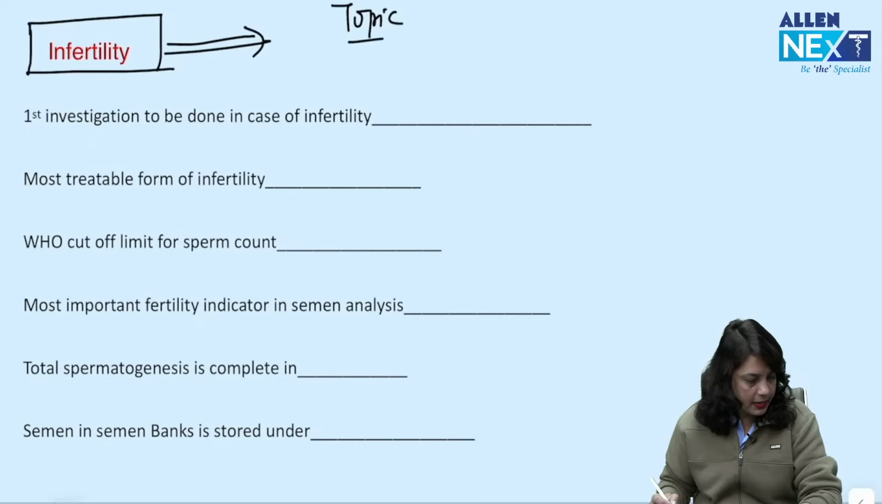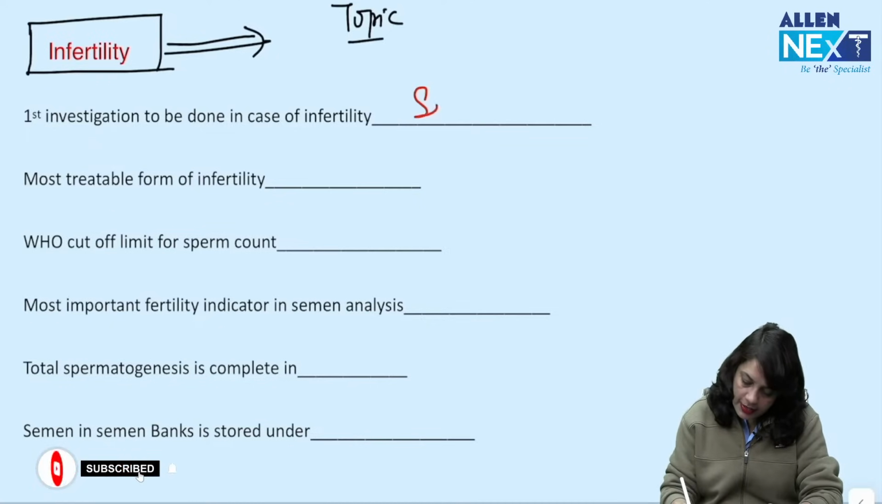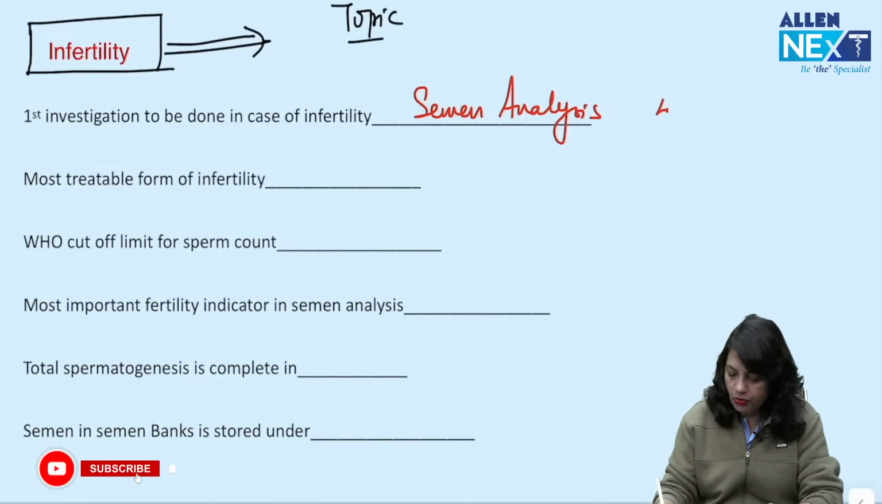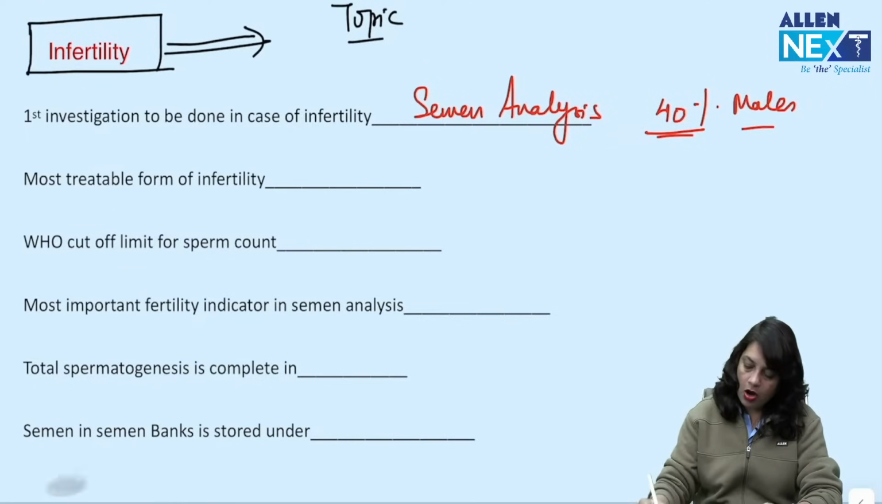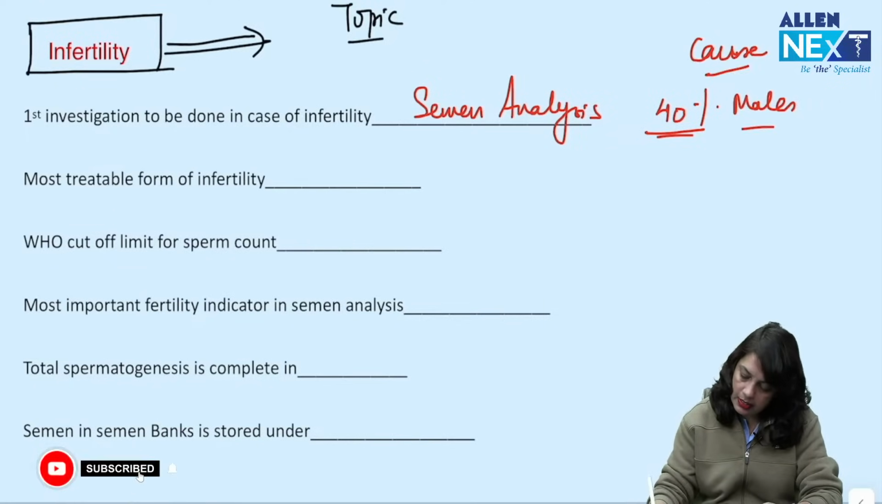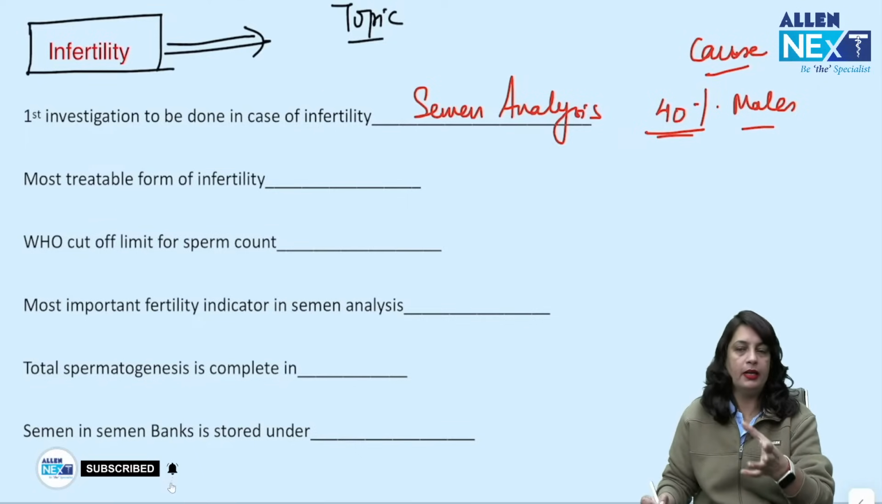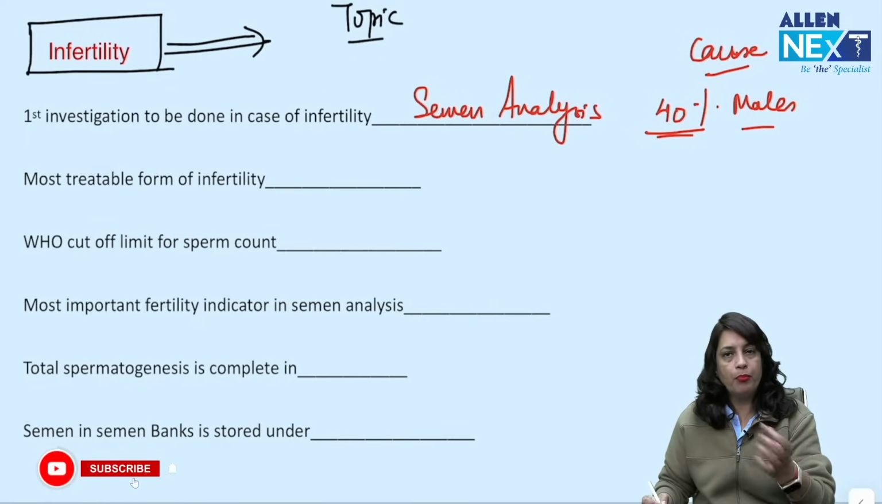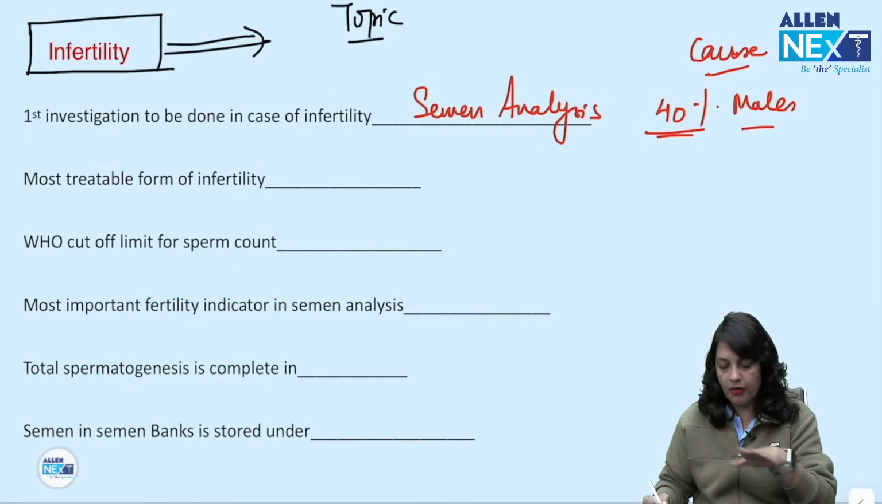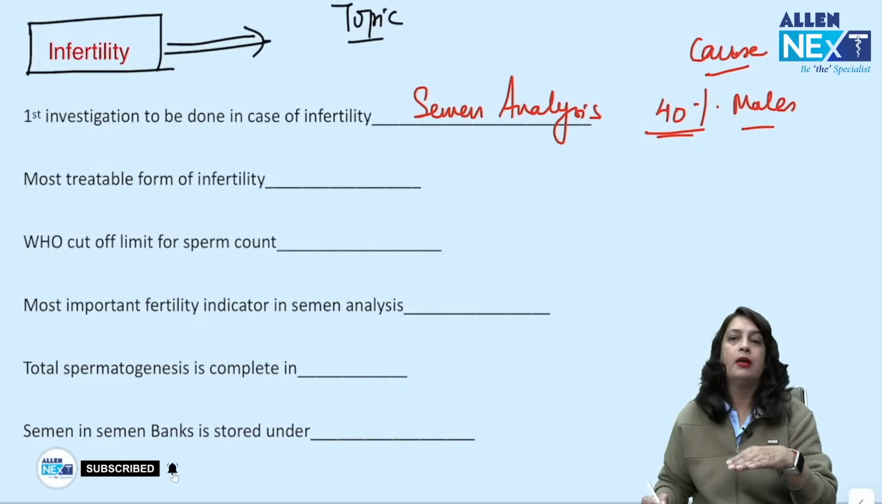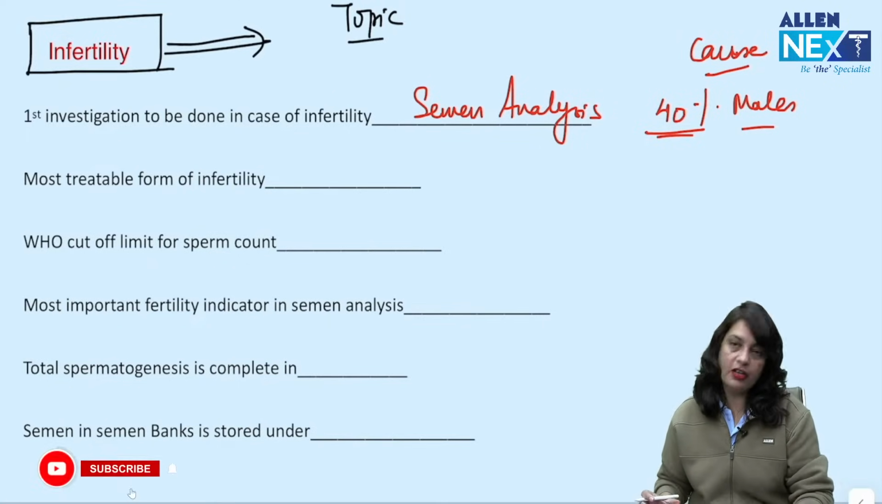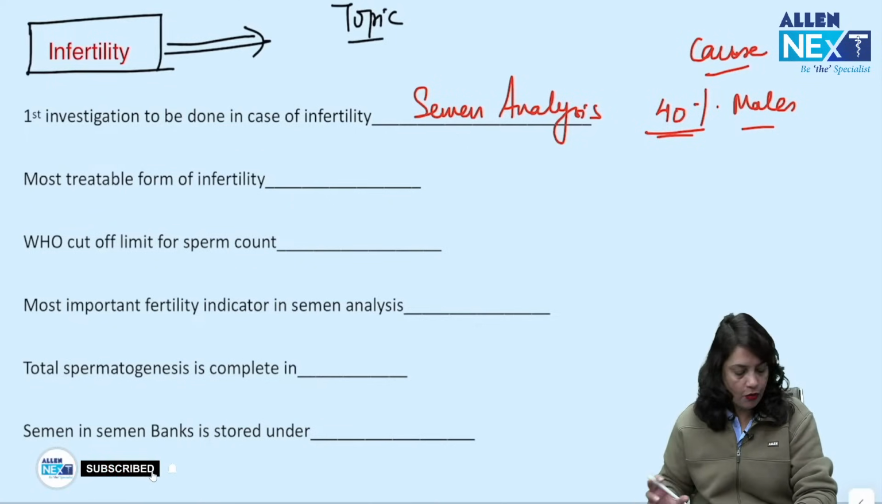In this question on infertility, what is the first investigation to be done in an infertile couple? It is always the semen analysis, because in around 40% of cases the cause of infertility is the male factor. It is 25 to 40%, with unexplained infertility as well. So why not investigate the male partner first?